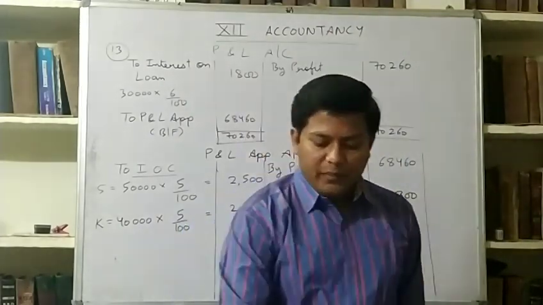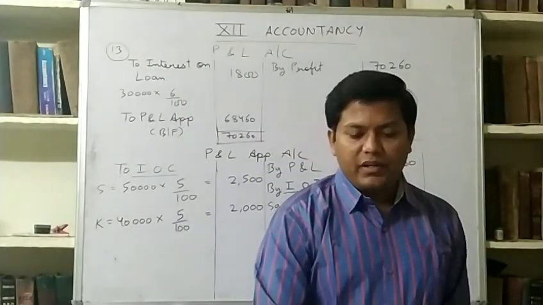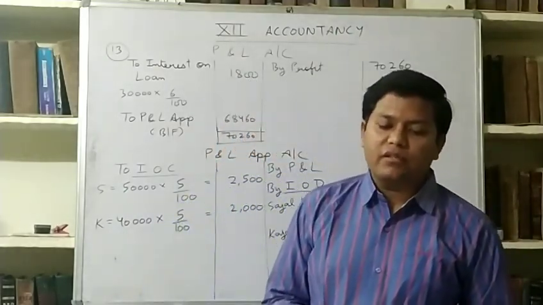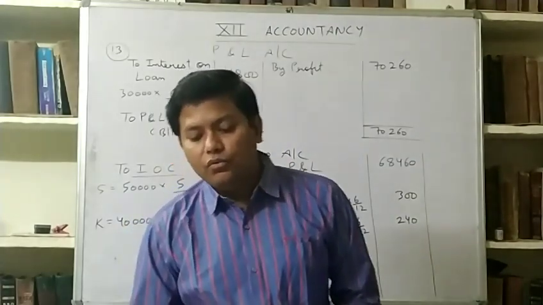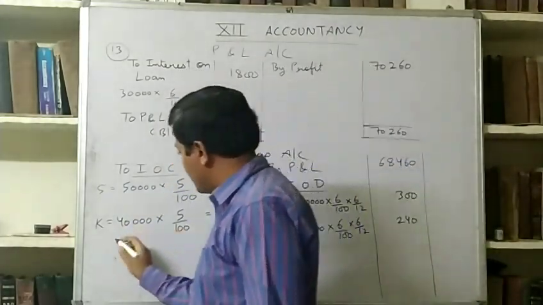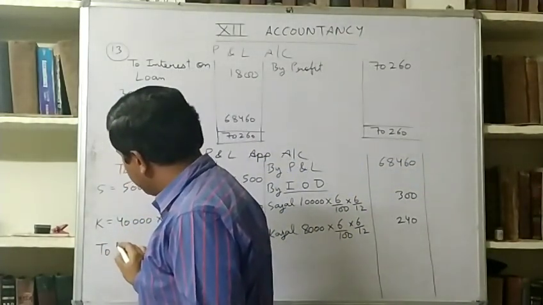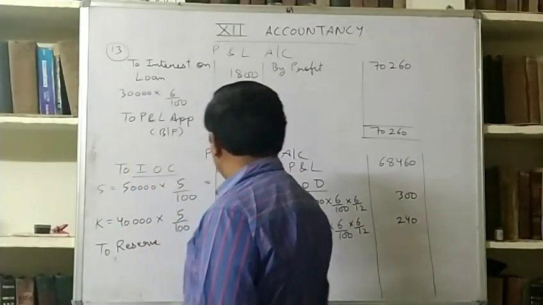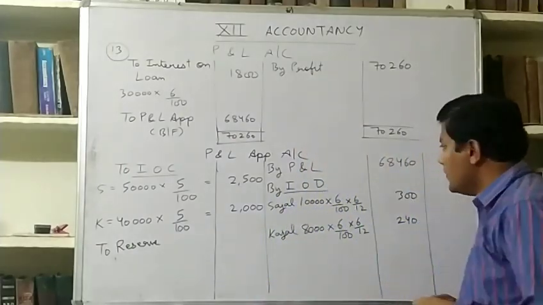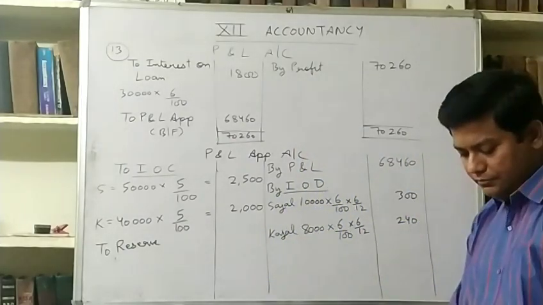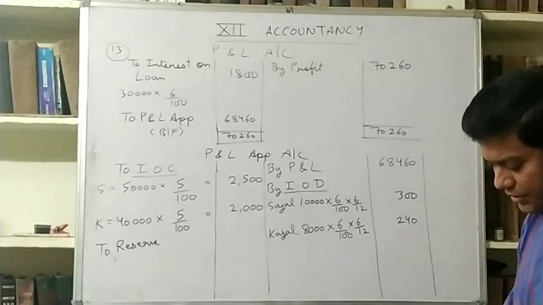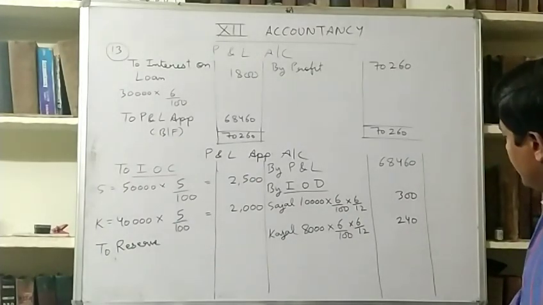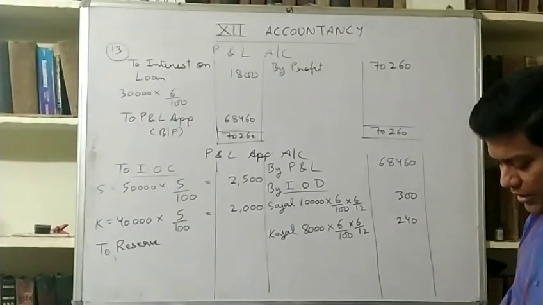Now we will calculate divisible profit, and remember the point, 10% of the divisible profits is to be transferred to reserve. So here we will write to reserve, and we will add 68,460 plus 300 plus 240 minus 4,500.